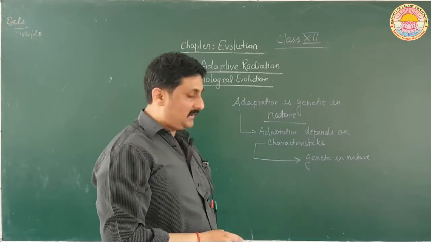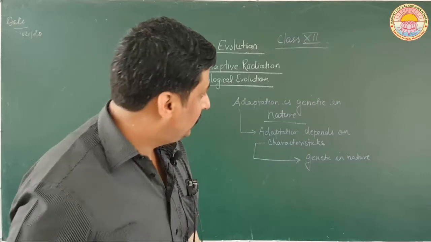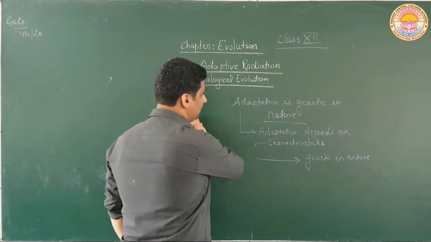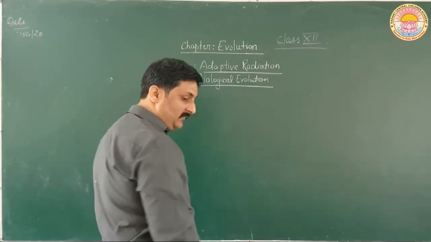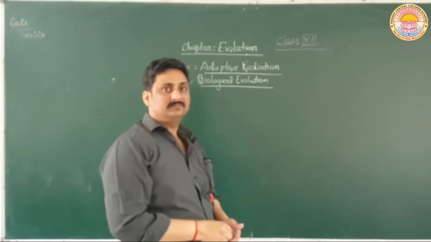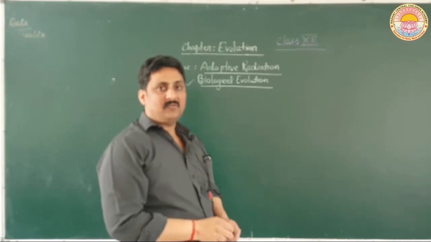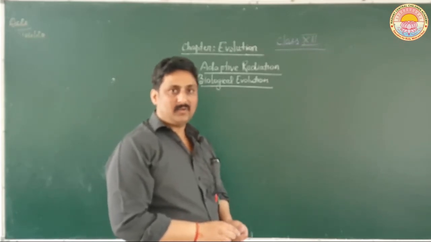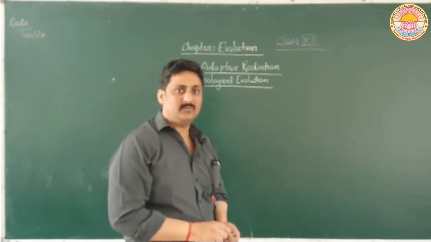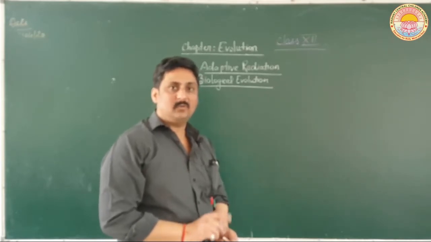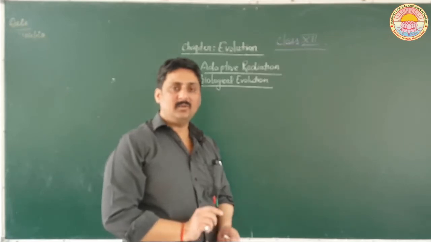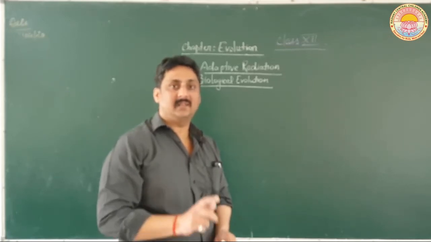Okay, now let us talk about something else in this. See, before Darwin, a naturalist called Lamarck put forward use and disuse of organs to prove that evolution is taking place, and he took the example of the giraffe's neck.